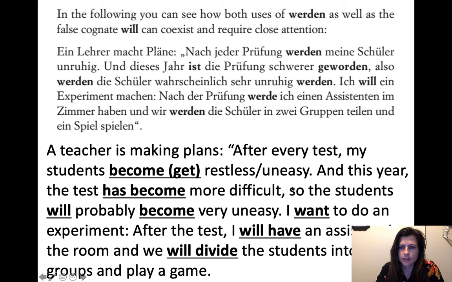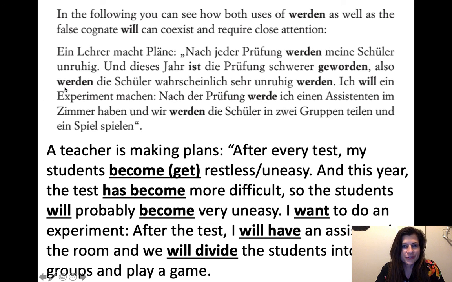So I said "so" here. So yeah, "also" just means therefore, thus, so. If you want to say "also" in English, "too" or "also," that would be "auch," A-U-C-H, auch. So "auch" means also, and "also" means so or therefore. Also werden die Schüler wahrscheinlich sehr unruhig werden.